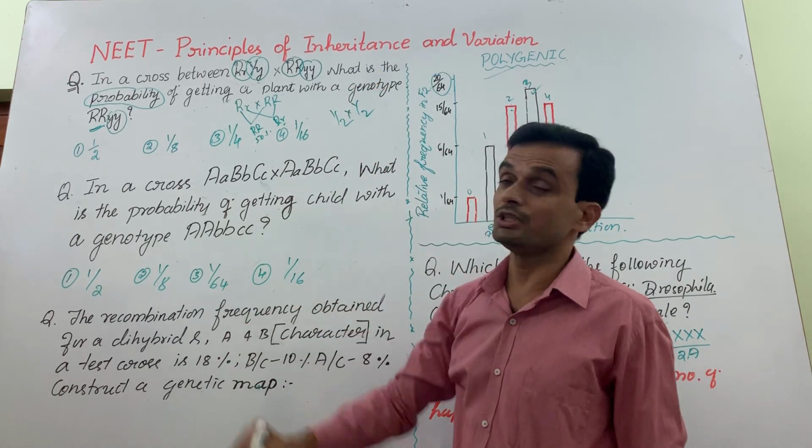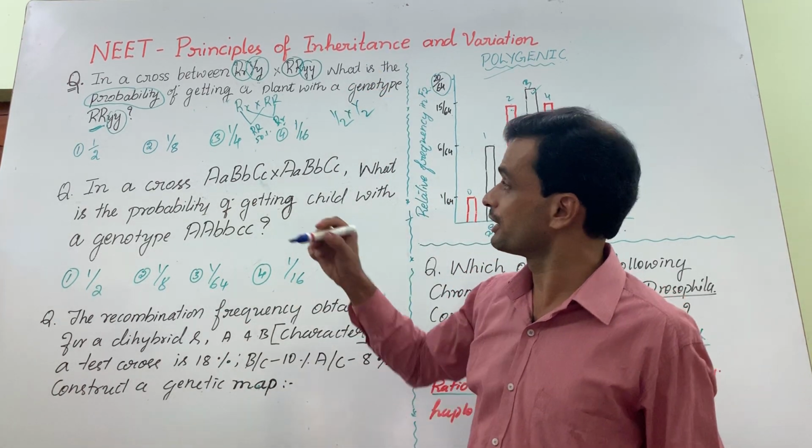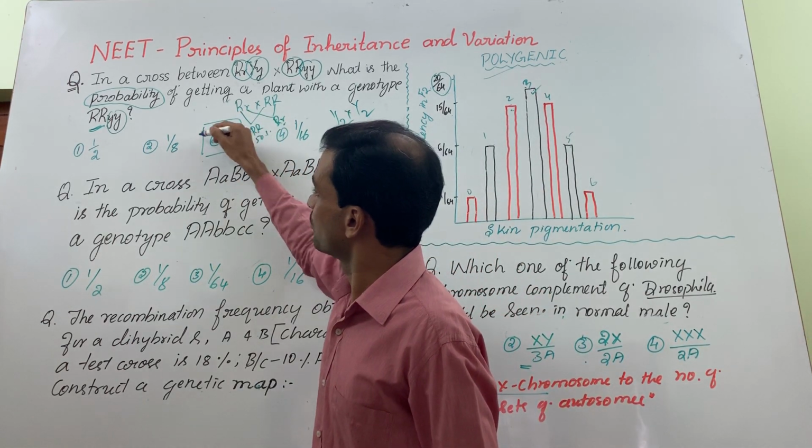So 1 by 2 into 1 by 2. According to the probability rule, the answer has to be 1 by 4. That is very easy.